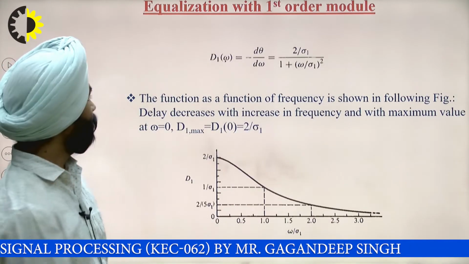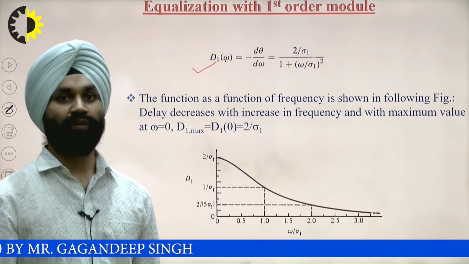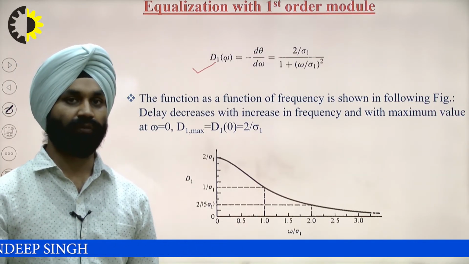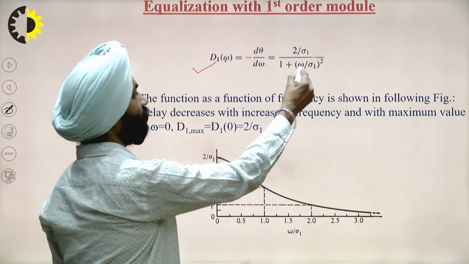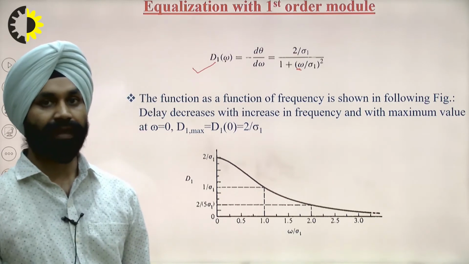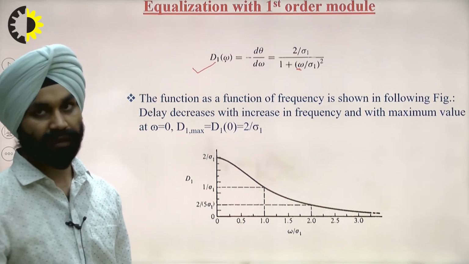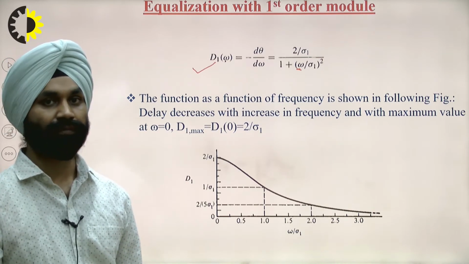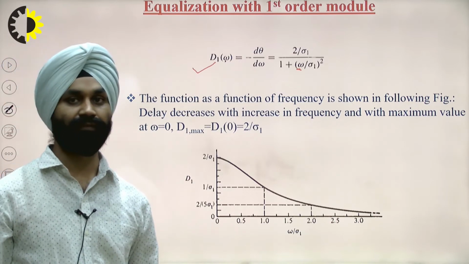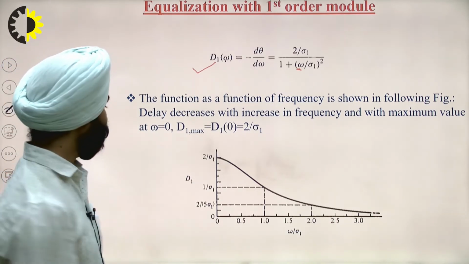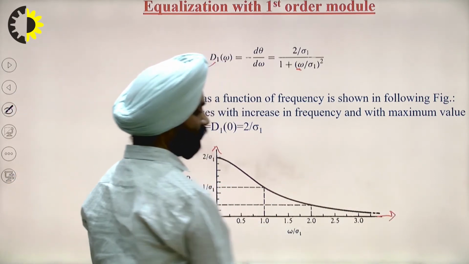So, we have the delay of the all pass filter, which is given by this value. Now, we know that it is a function of frequency. We can find it from the frequency, and whenever we include it in the main filter, we have to find its delay with the frequency. So, let's draw the delay versus frequency response.